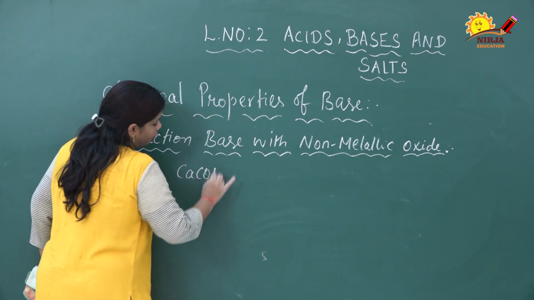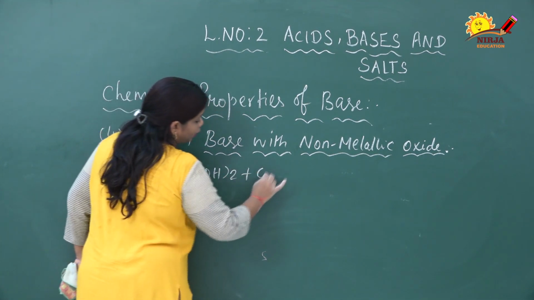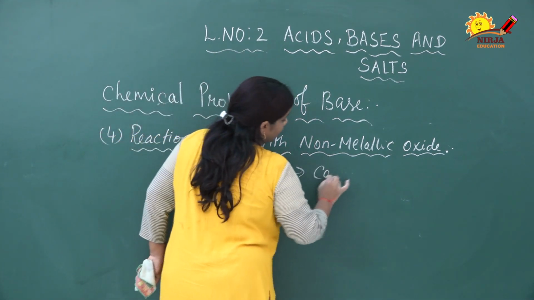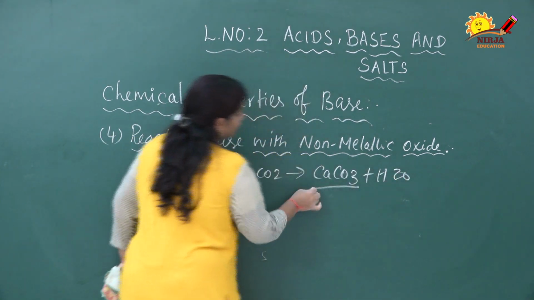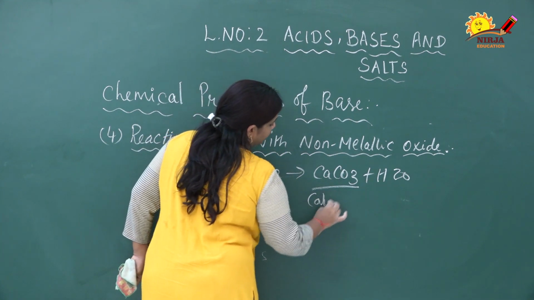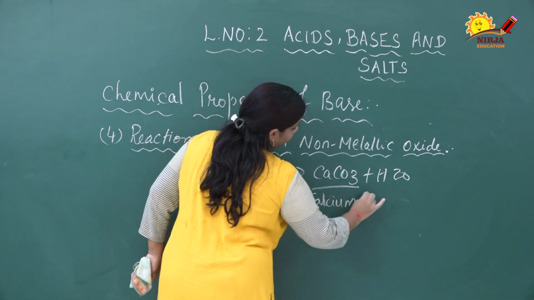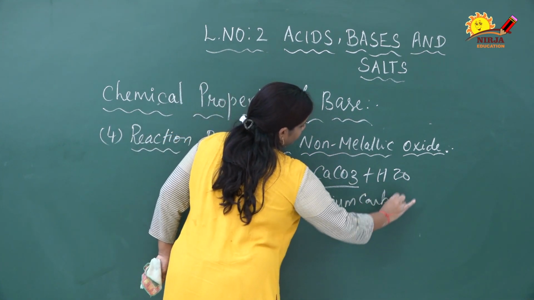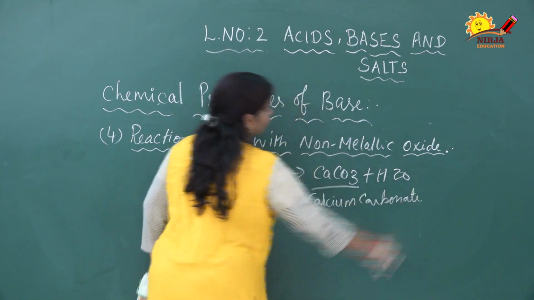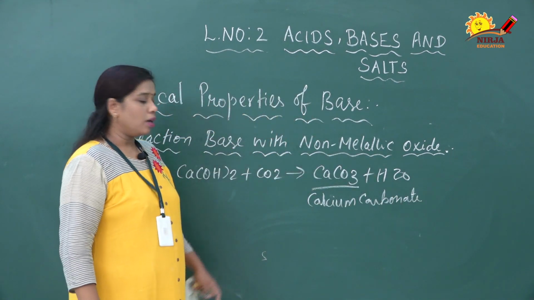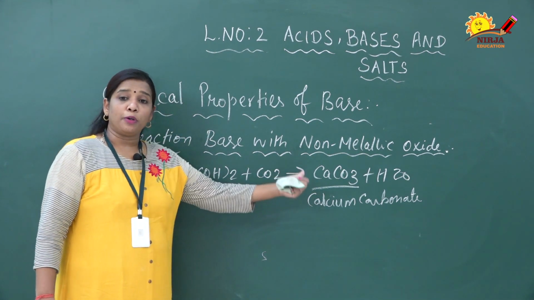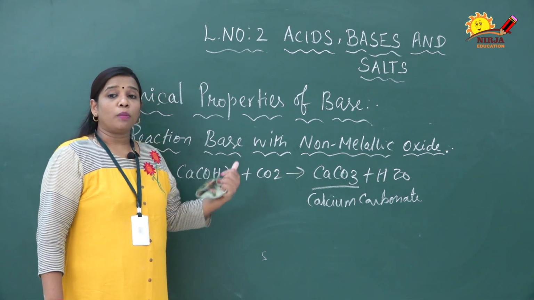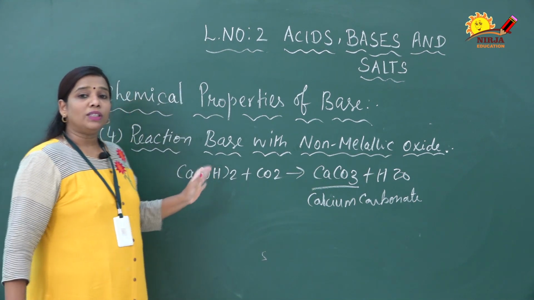One more example I will give. Ca(OH)2, calcium hydroxide, reacts with CO2, it produces CaCO3 plus H2O, this is calcium carbonate. It is used for whitewashing, right? So when calcium hydroxide reacts with carbon dioxide, it produces calcium carbonate and water. Here we solved 3 examples.